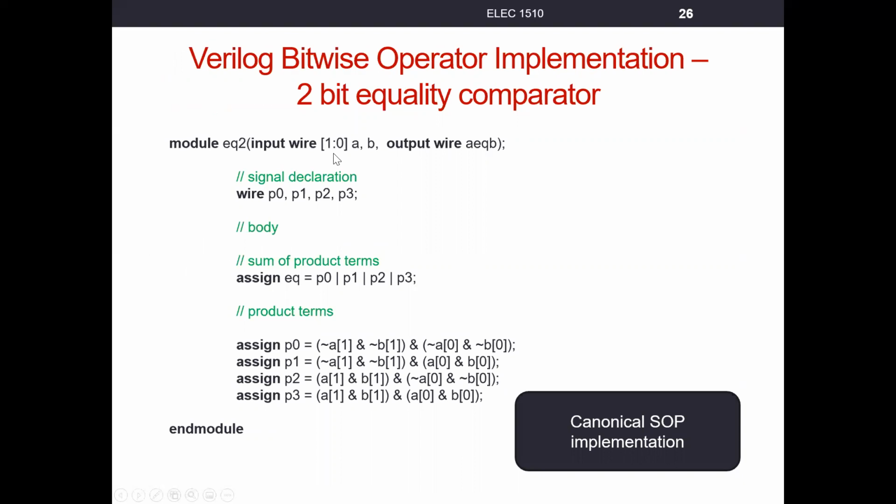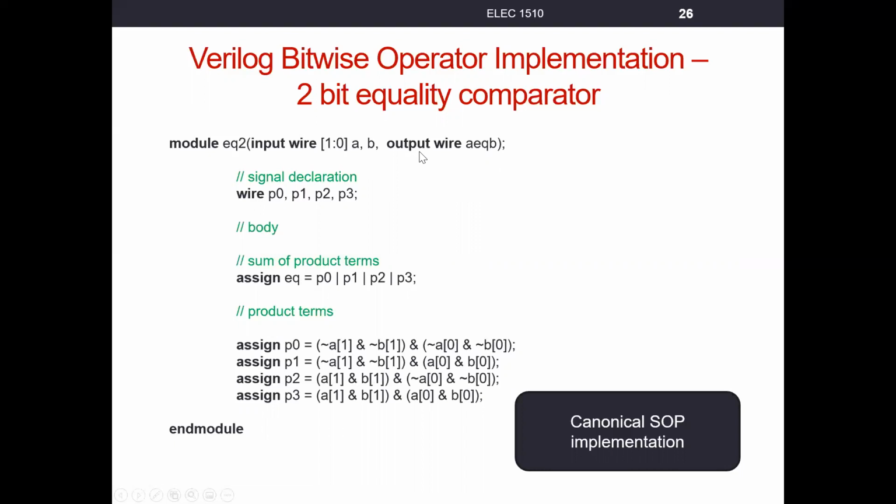But now, because A and B are 2 bits wide, we have to specify their size. Here we specify the size in brackets. You have to use the brackets. The size, we say, is 1 down to 0. Instead of saying 1:0, we say the size is 1 down to 0. I didn't make that up, it's just what people say. That means 2 bits, we have bit 0 and bit 1. Every signal we put to the right of this size will be 2 bits, so A will be a 2-bit signal, B will be a 2-bit signal.